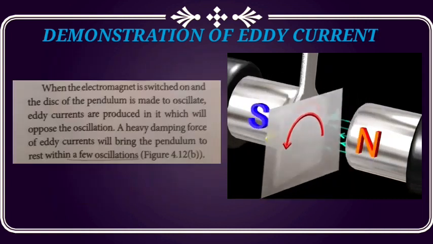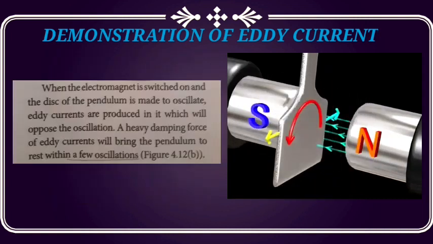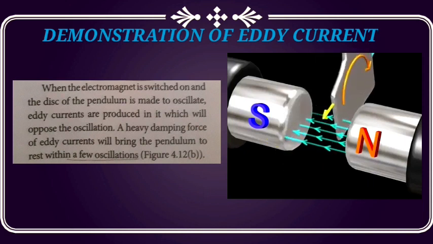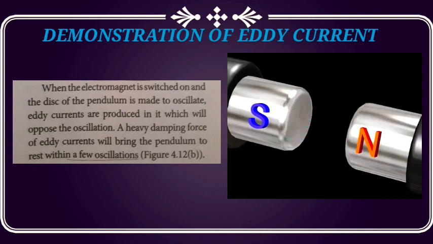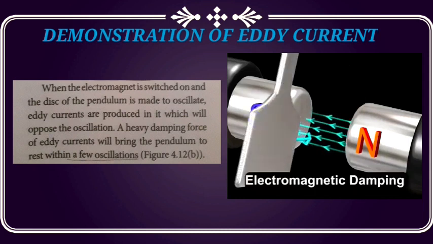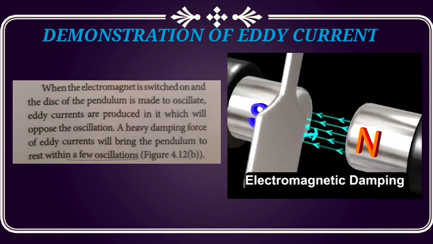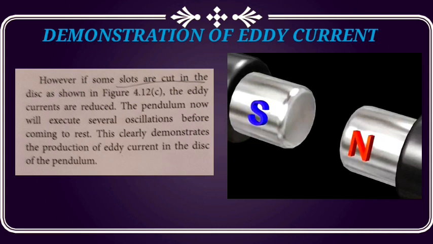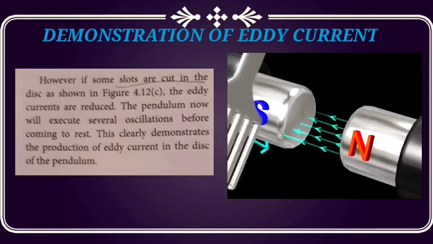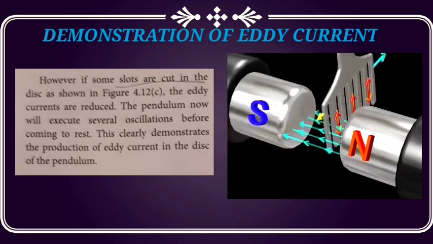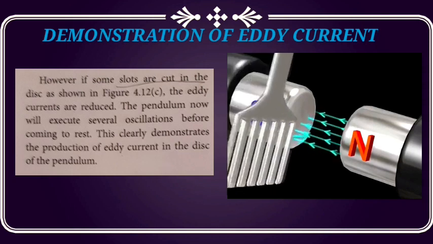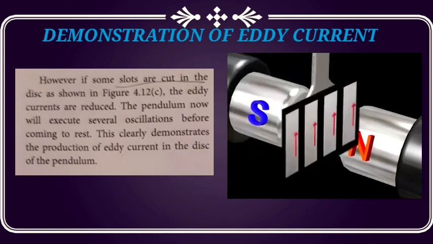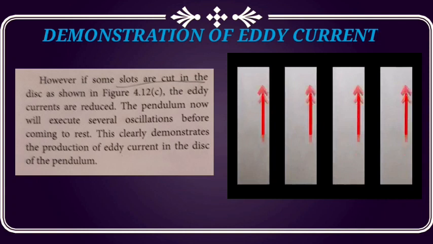When the electromagnet is switched on, and the disc of the pendulum is made to oscillate, eddy currents are produced, and they oppose the oscillation. A heavy damping force of eddy current will bring the pendulum to rest within a few oscillations. However, if some slots or cuts are made in the disc, as shown in the figure, the pendulum will now execute several oscillations before coming to rest.